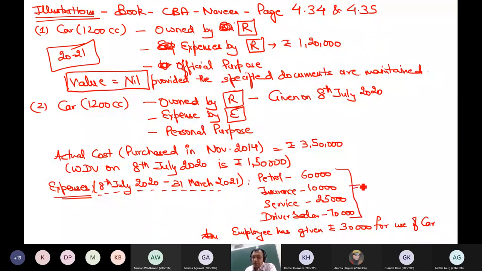Second, these four expenses are reimbursed by the employer to the employee. Expenses are incurred by the employee, but these are reimbursed by the employer.